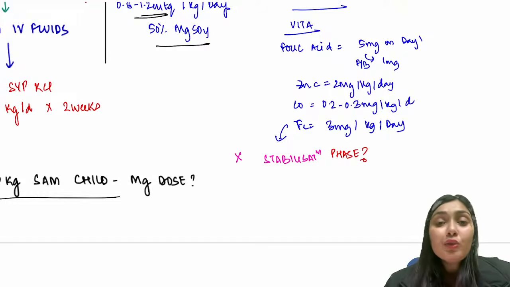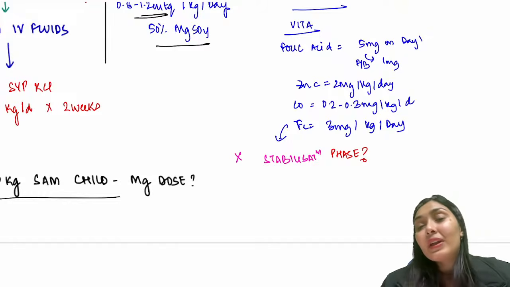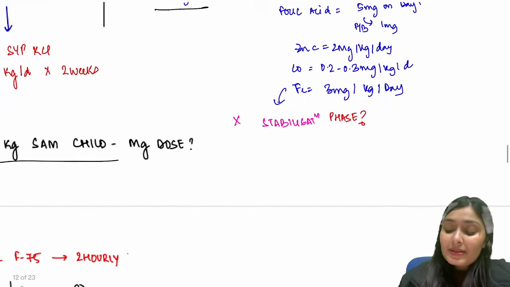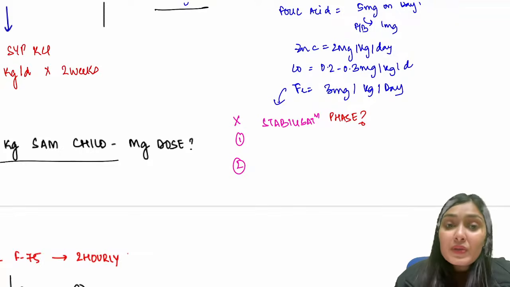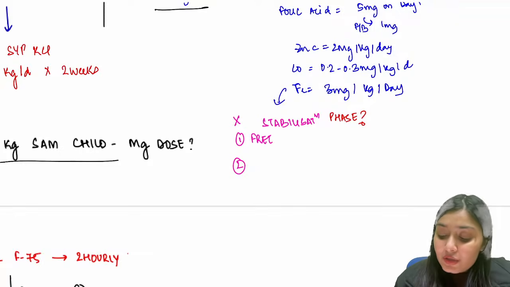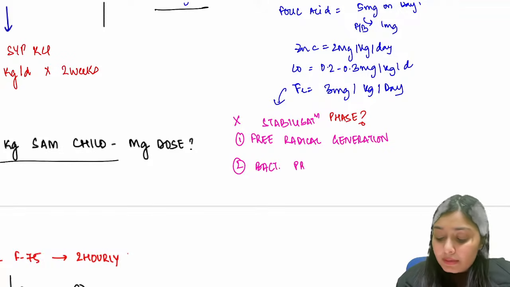It will lead to bacterial proliferation. That's why once the child has stabilized, then only we add iron. So 2 reasons why we don't give this in stabilization phase. Firstly, because there is free radical generation. And secondly, because of bacterial proliferation.